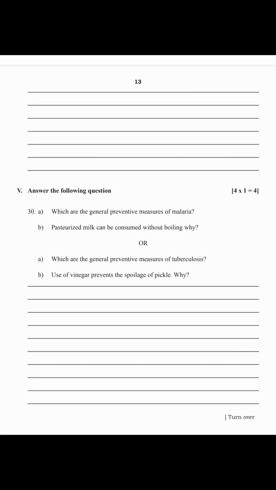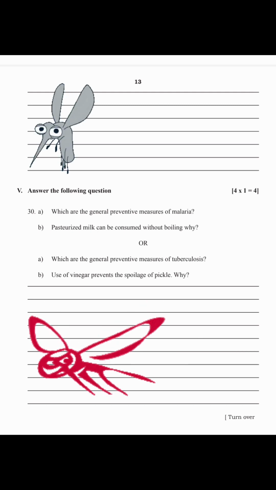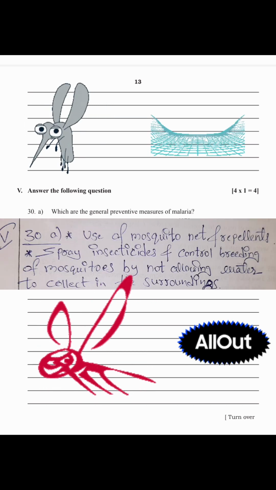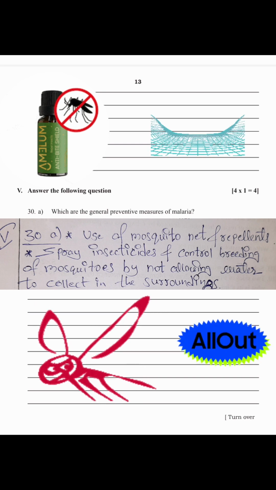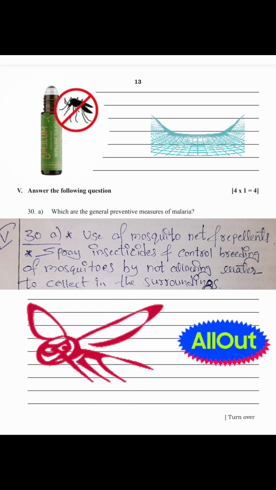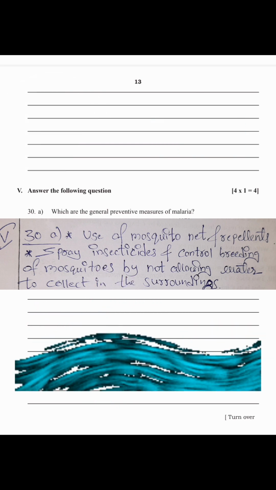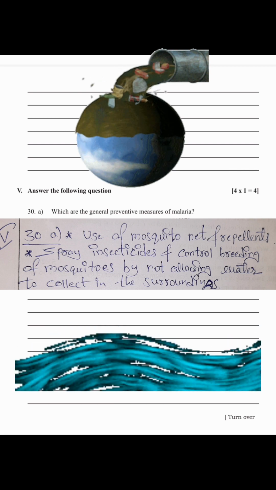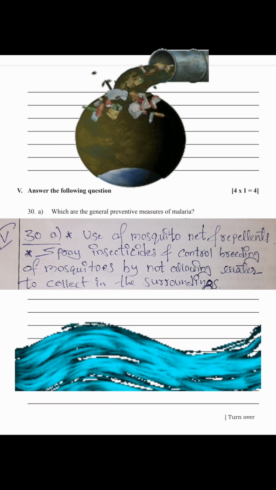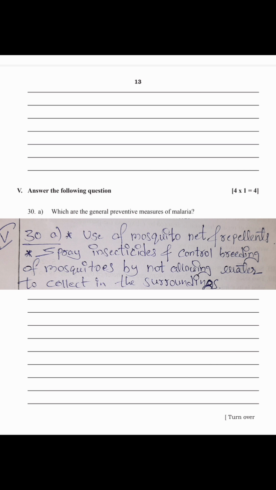Fifth main, answer the following questions. 4 marks, only one question will be there. In one question, again 2 sub questions are there. 30A. Which are the general preventive measures of malaria? Use of mosquito nets and repellents, spray insecticides, and control breeding of mosquitoes by not allowing water to collect in the surroundings. These are some of the preventive measures of malaria.